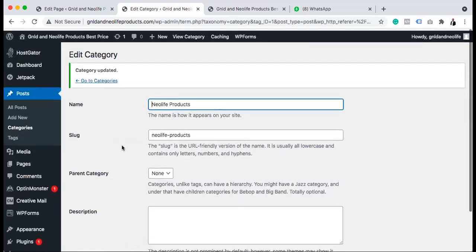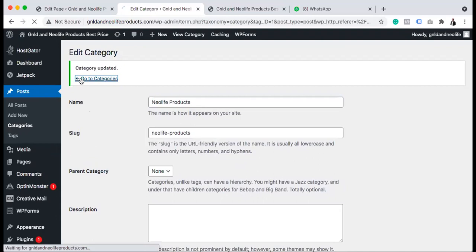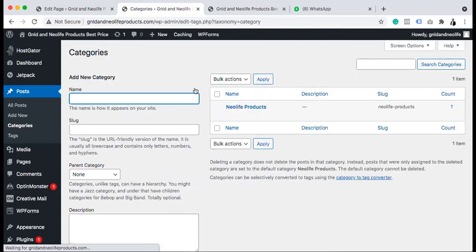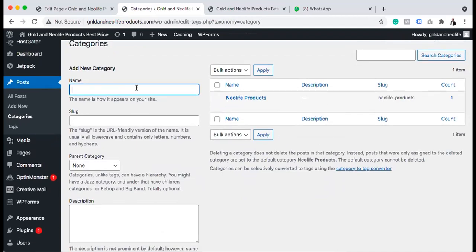You can have another category too. You can have different categories and add more later, but for now we just have some, maybe Neolife super group, fertilizer.